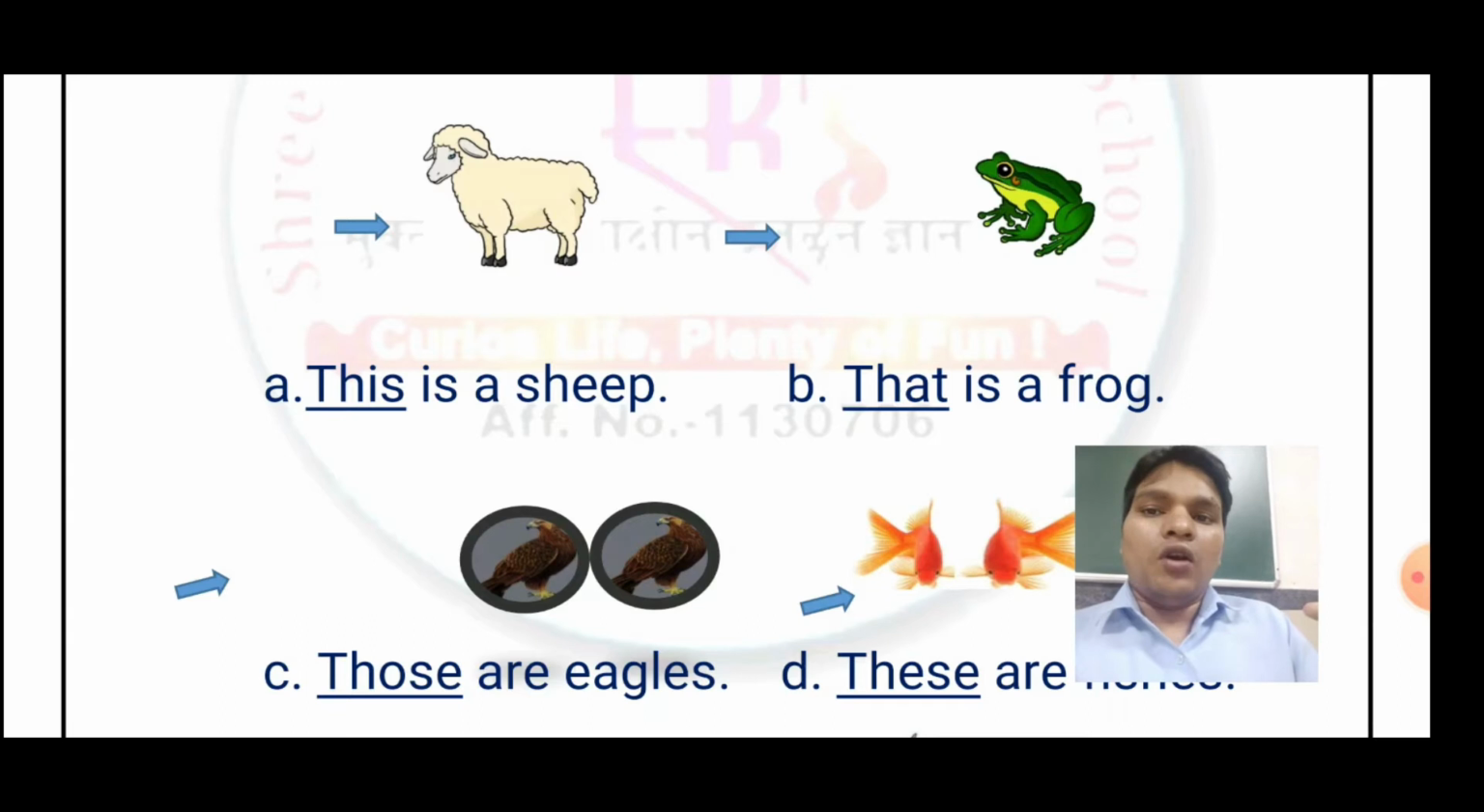Next, frog. But it is very far from the arrow, right? So what do we have to write? We have to write that. So, that is a frog.